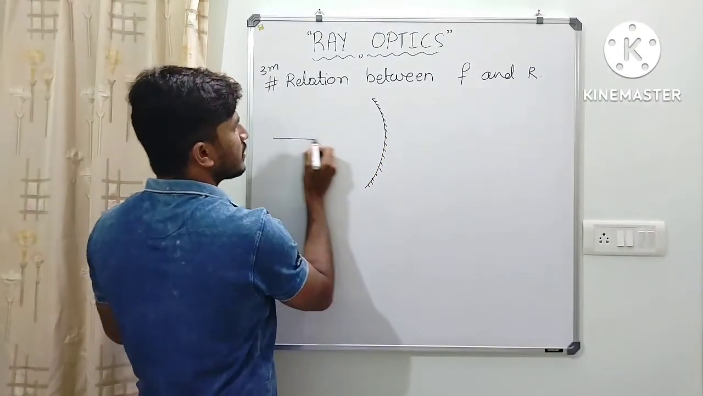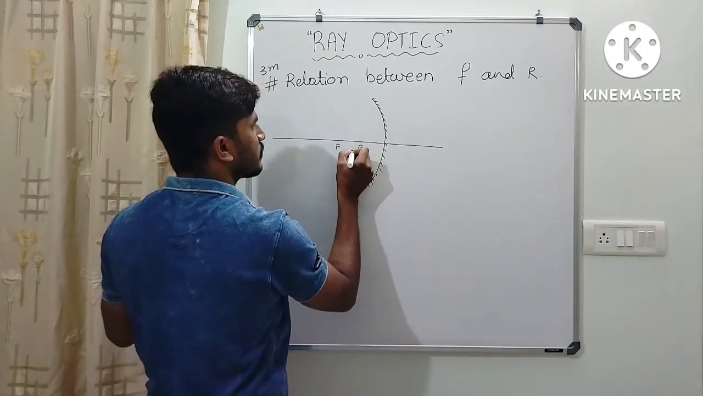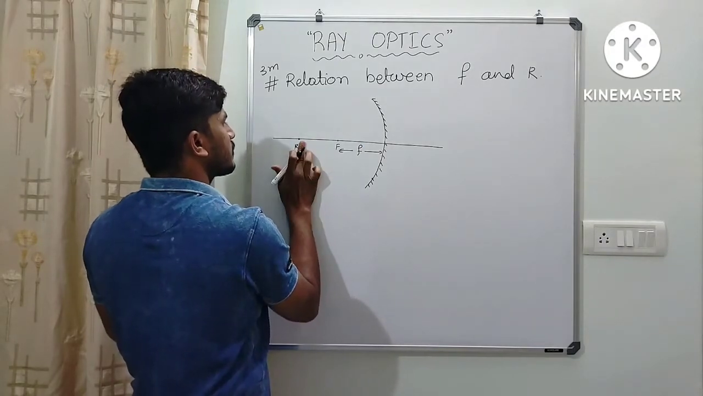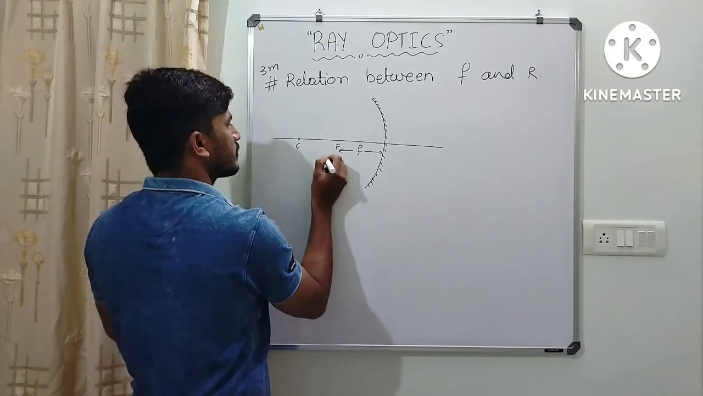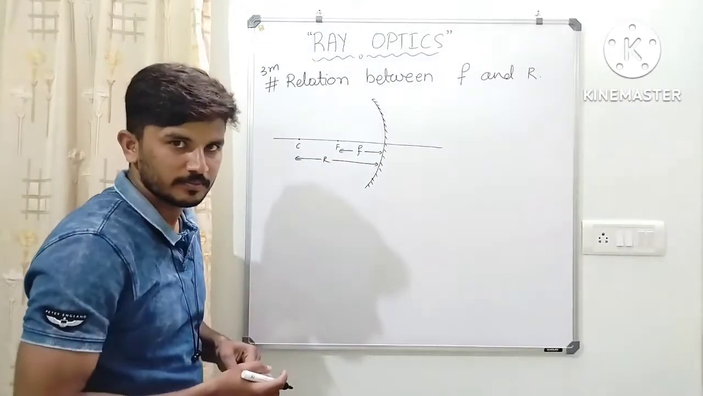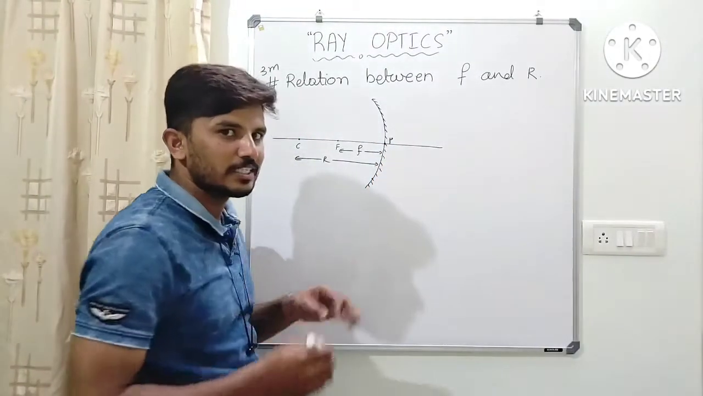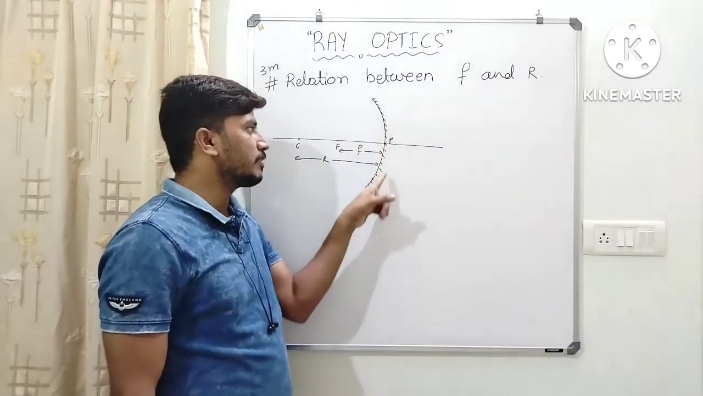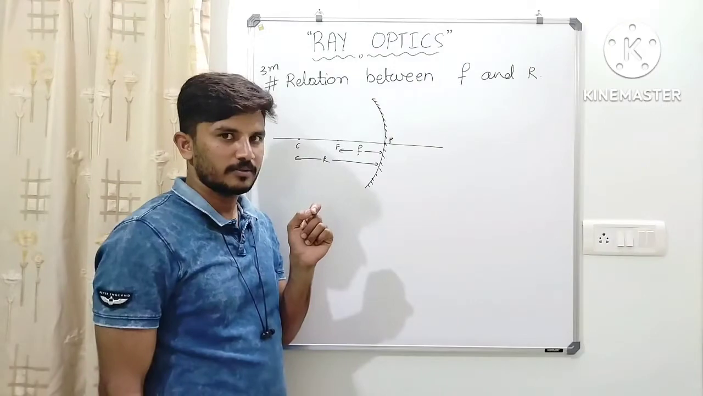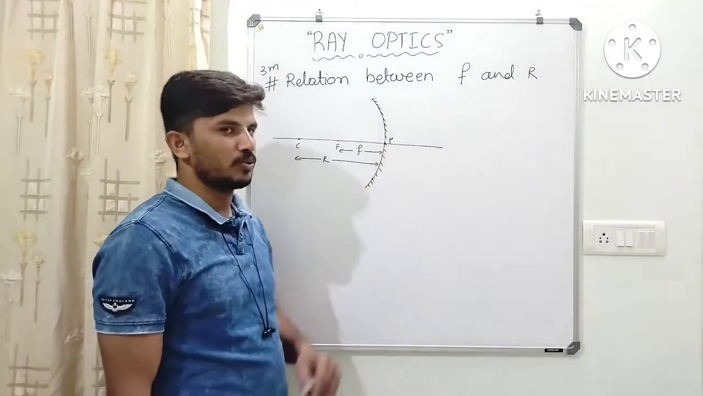Whose focal length is f and radius of curvature is R. Okay, so this is the pole. You can write in your own words: consider a reflecting surface whose focal length is f and radius of curvature is R, as shown in the figure, where P is the pole.